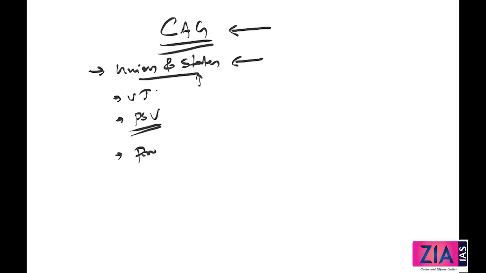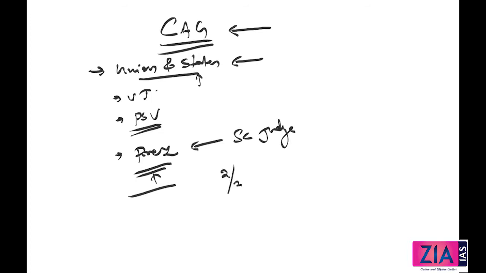He is appointed by the president and removed by the president on the ground of proved misbehavior or incapacity. But that removal will be similar to that of a Supreme Court judge. How the Supreme Court judge will be removed, we need to discuss later when we discuss the judiciary. But here, in both houses, the resolution will be passed with a special majority. When we talk about special majority, two-thirds majority, both houses have to pass the resolution on the removal of the Comptroller and Auditor General, right? So that is how he is removed.